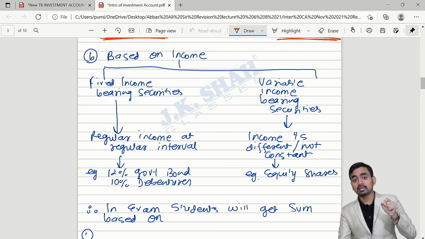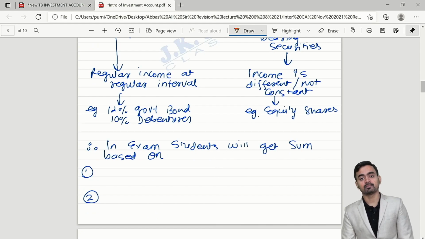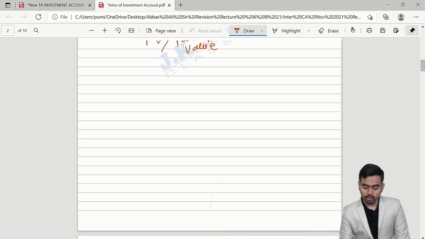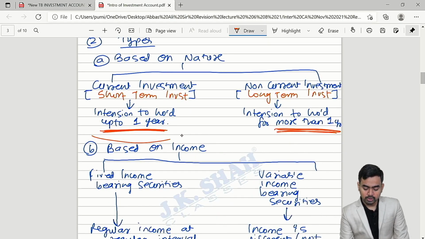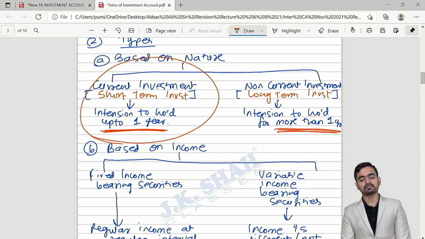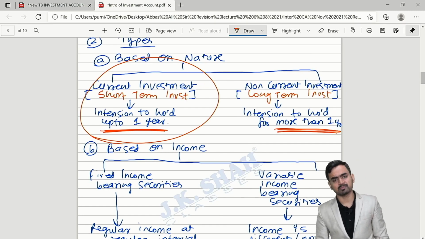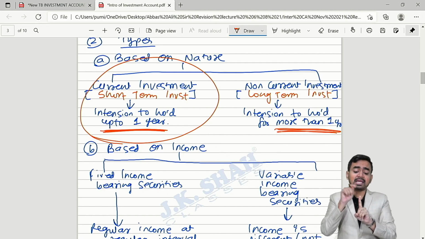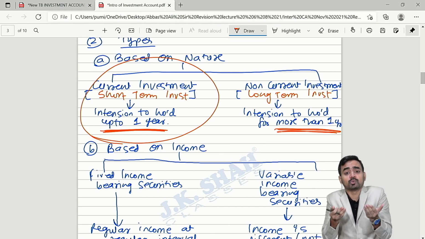Okay. Now the important part, sir, in exam what kind of questions we will get? So my dear students, in your exam you will get some based on current investment. You will get 1 year accounting in the investment accounts. In that, purchase and sale transactions will be given.